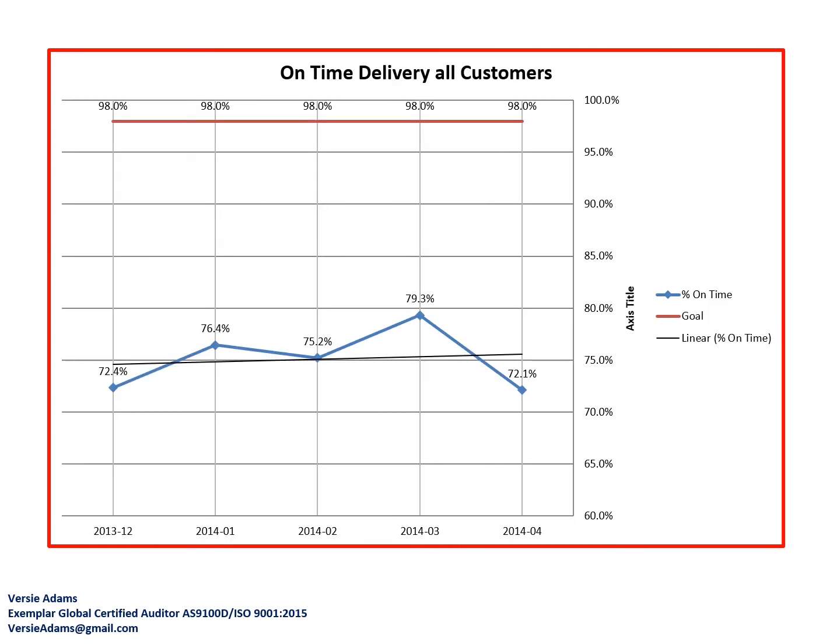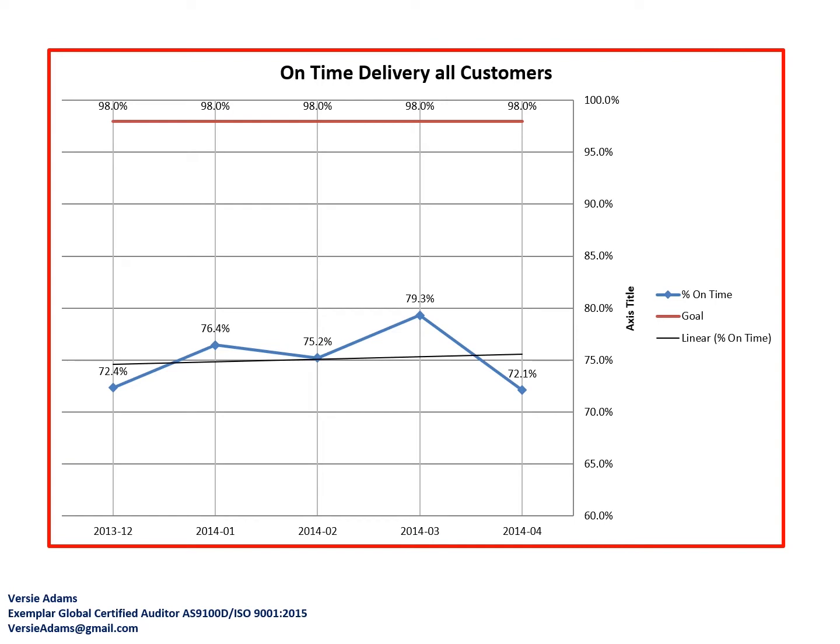Okay, now we have our fourth and final quality objective, which is on-time delivery to all customers. We have a goal set at 98%, and over a 5-month period of time, we were at 72.4, 76.4, 75.2, 79.3, and then 72.1. So there's two things wrong with this that come to my mind.